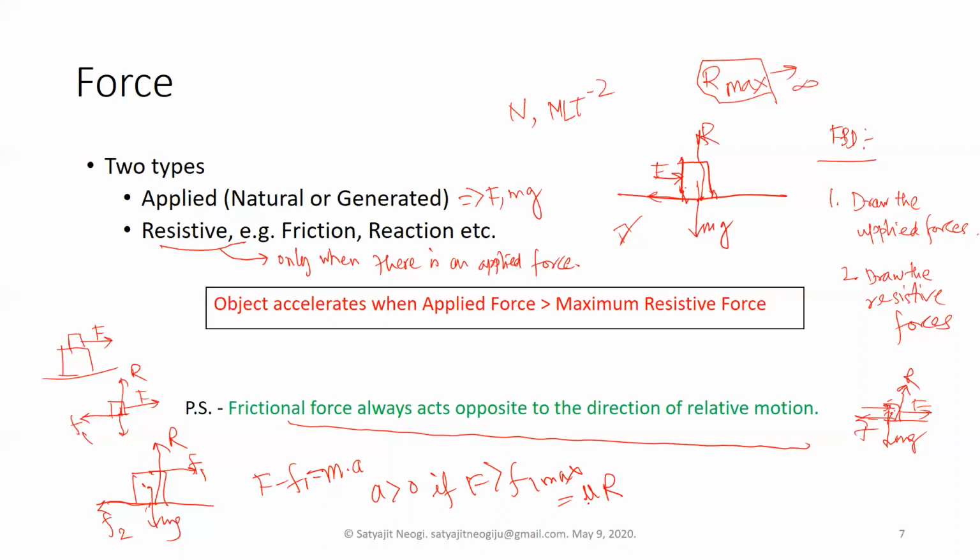If you already know about it, basically it is mu s into R, the static friction between those two surfaces, times the reaction force. So if f is less than this f1 max, then the object will still tend to move in this direction, but there is no actual movement. So you have to always remember that. Depending on this condition, this equation will be either 0 or m into a.